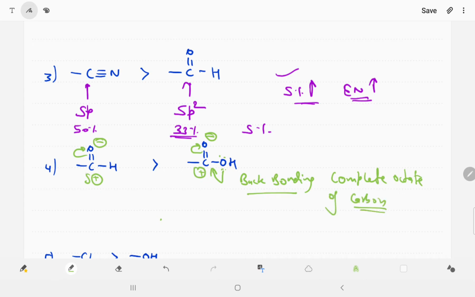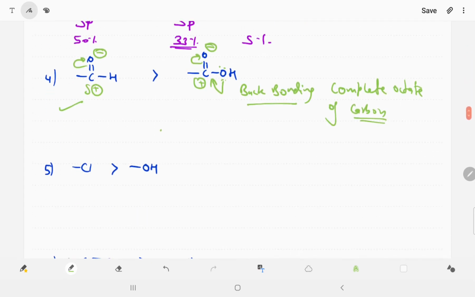But in this, carbon has a positive charge, and whenever carbon has a positive charge its electronegativity increases, so it withdraws more electrons. So we can say aldehyde has a more minus I effect than carboxylic, because of the back bonding. Whenever back bonding is there, it decreases the electron withdrawing power. So the aldehyde has more electron withdrawing power.